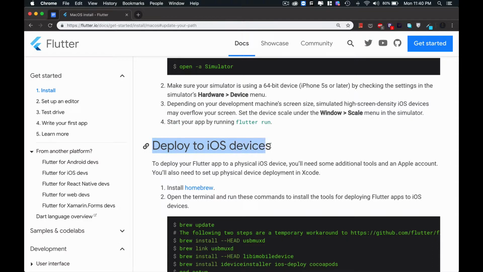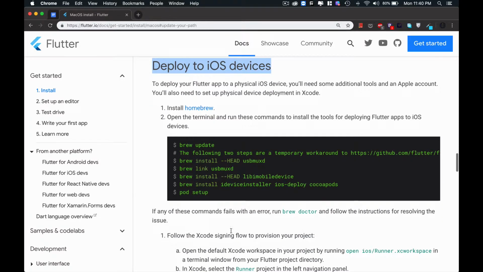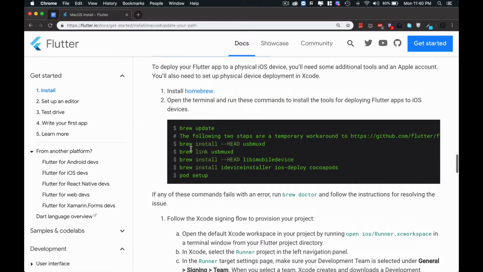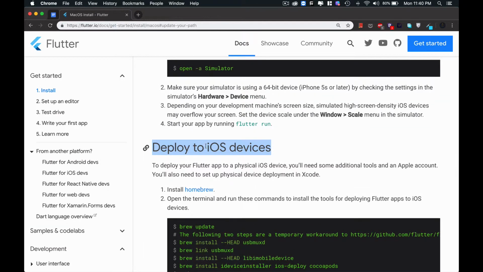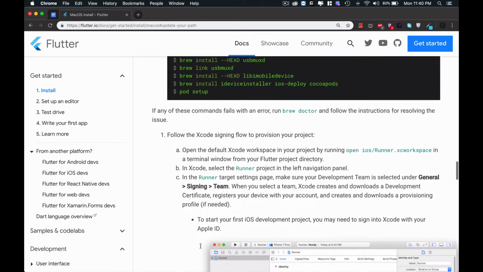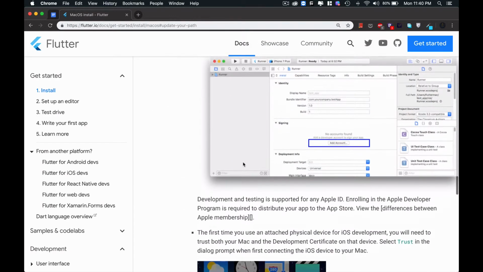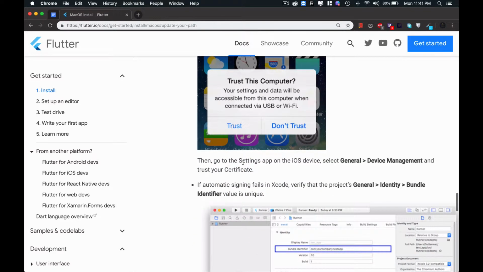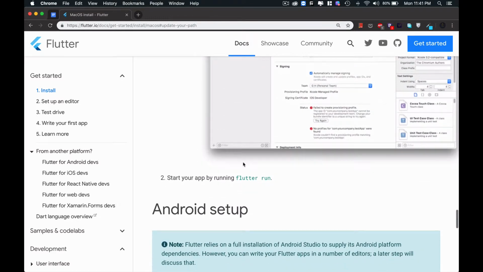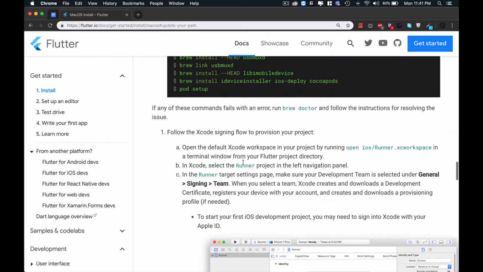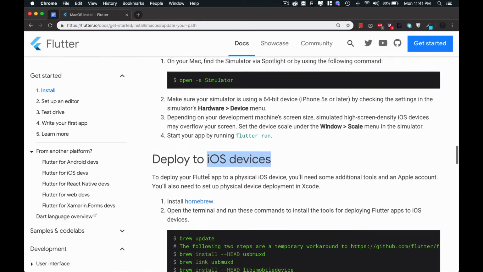Deploy to your iOS devices. I have no iOS device, so I will not run these commands. If you want to deploy your Hello World or other Flutter apps to your iOS devices, then you have to follow all these commands. It's very easy to set up or execute all these commands. Nothing is difficult here.